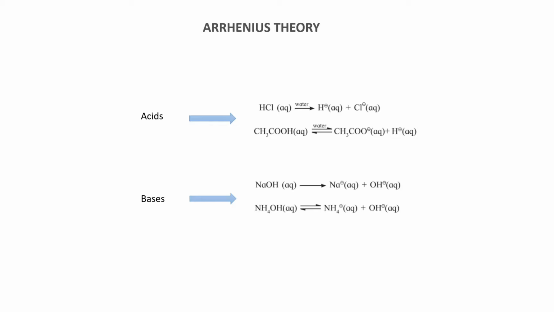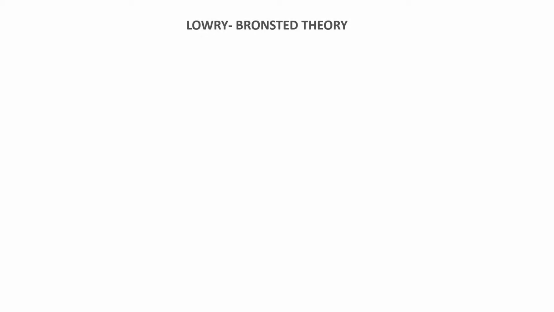Now let's see the next concept, the Lowry-Bronsted theory. This theory says that acids are proton donors. That is, a compound which donates H+ is an acid, which is somewhat similar to the Arrhenius theory. Bases are H+ or proton acceptors. That is, if any compound accepts a proton, it is a base, according to Lowry-Bronsted theory.